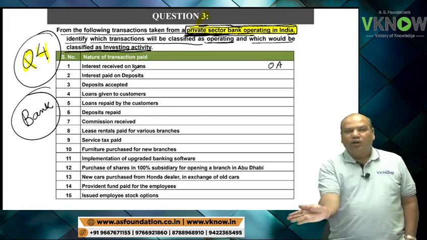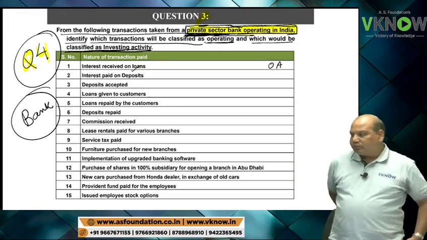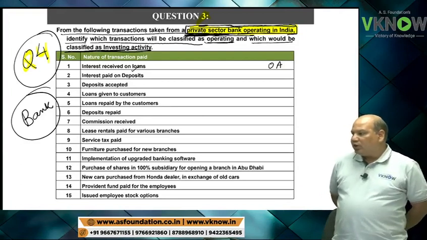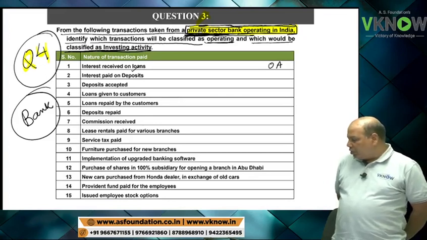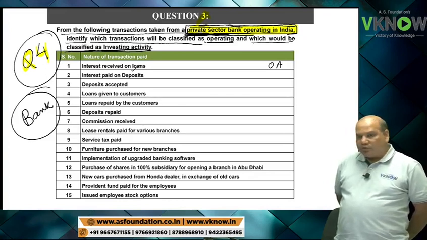Similarly, you try the other 14. I will not give you answer unless you try first. Any query on AS3 till now, what we have covered, please ask now.